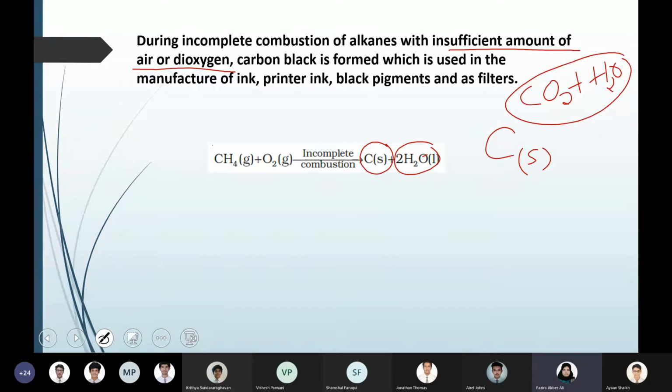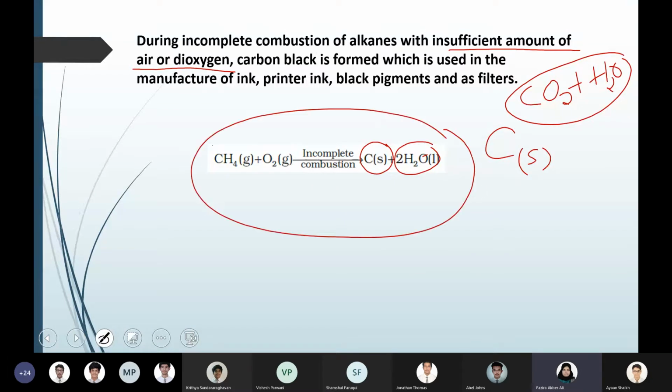If the amount of oxygen is less, then combustion will be partial, and this is the expected product under insufficient oxygen. So it doesn't matter whether it's an unsaturated or saturated compound, right? Yeah, that is a different thing. Here you will be getting carbon and water.